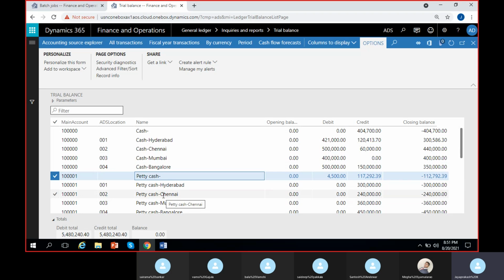So now if you want balances of only the Hyderabad location for all the accounts, how to do it? I want for all the accounts only Hyderabad balances. I want the trial balance of Hyderabad. How can I do it? Anyone? Main accounts plus location.